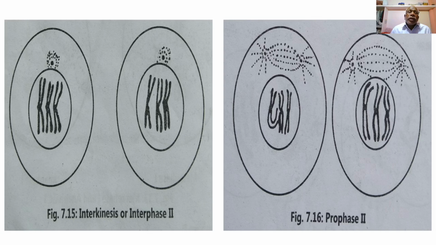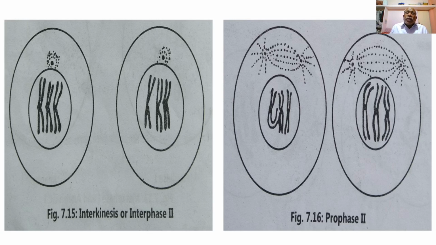Each daughter nucleus has 3 chromosomes, a haploid set representing the haploid set of chromosomes of the species, during interkinesis or interphase second.